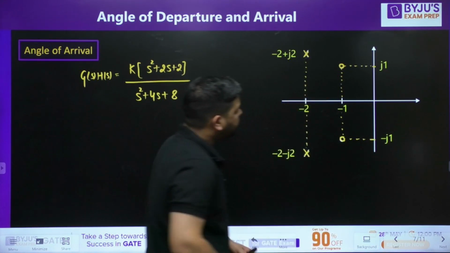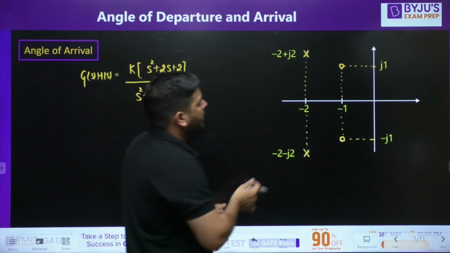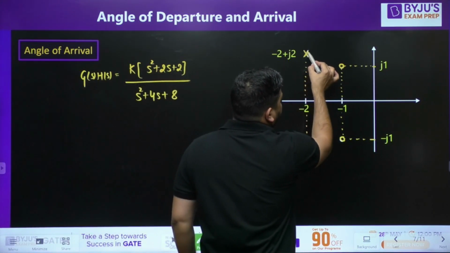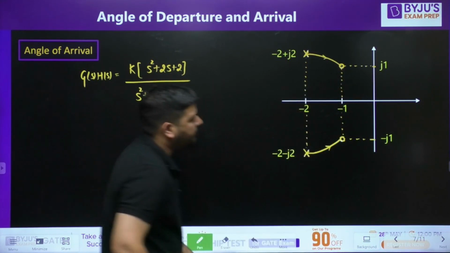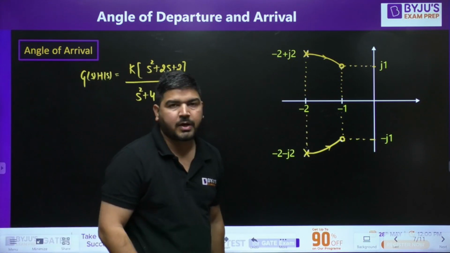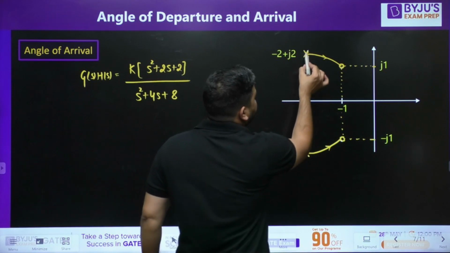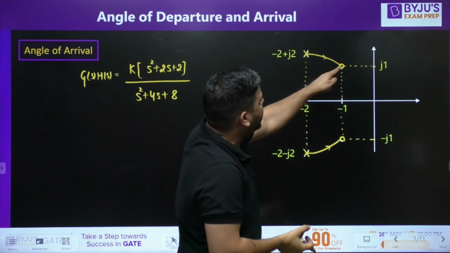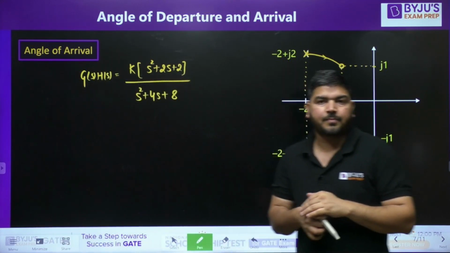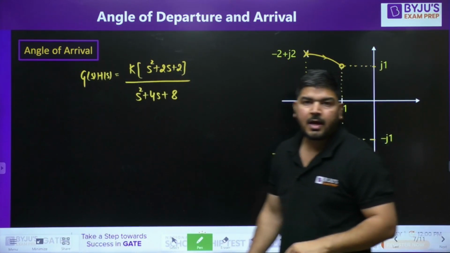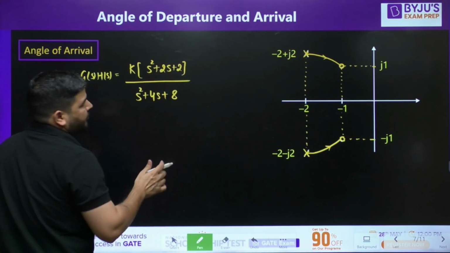Okay, J2. Now we know that if you increase the value of K, it will go like this. I mean, the rough graph is like this. It is a rough graph. This is the root locus. You can easily plot. But the problem here is, we need to calculate what is the angle at which it will depart and what is the angle at which it will arrive. So we require angle of arrival and angle of departure. So let's try for angle of departure.